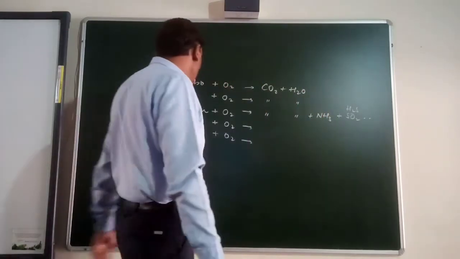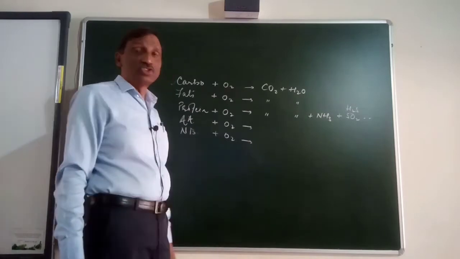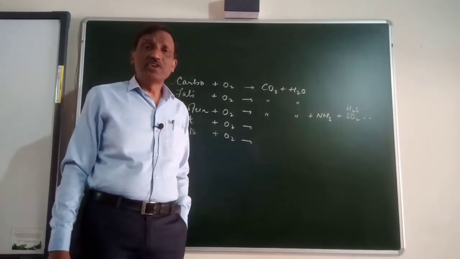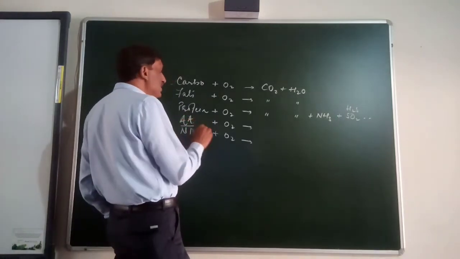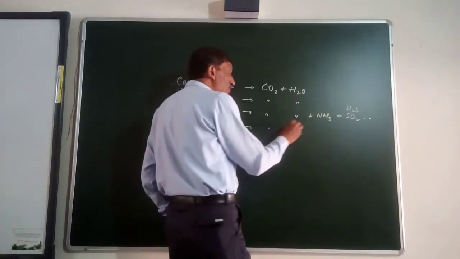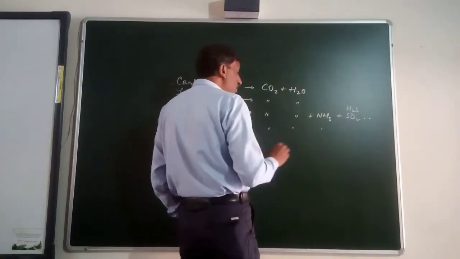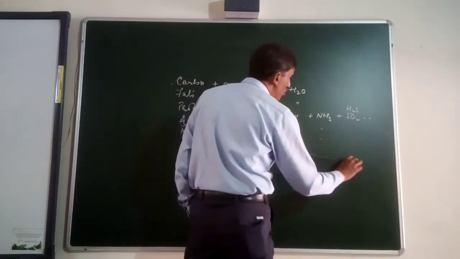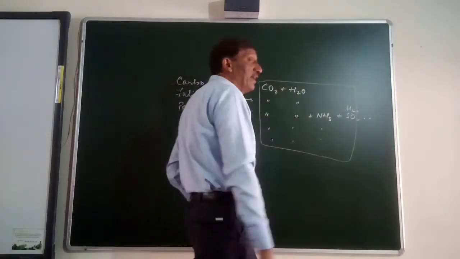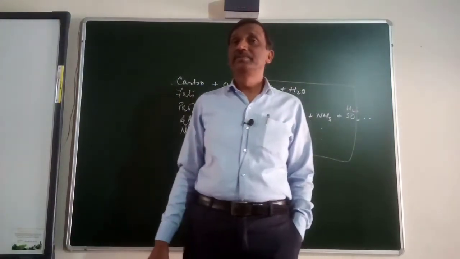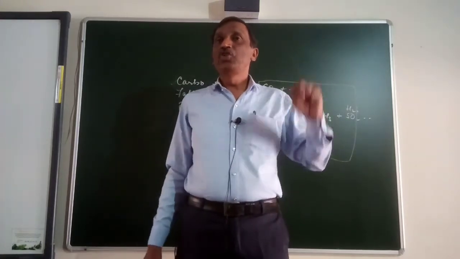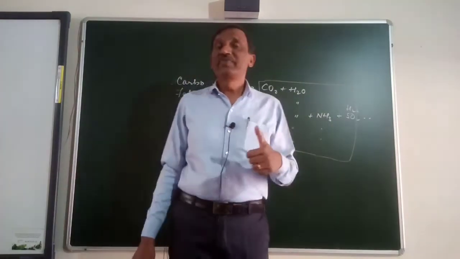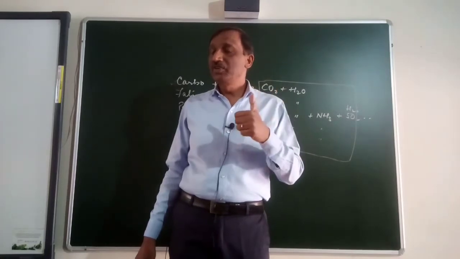And sulfur dioxide, as you know, is an inflammation-causing gas. It will also lower the pH because it will dissolve in the water, causing other types of problems. Amino acids will also produce the same products, and nitrogen bases too will produce the same product. That is why these substances should not be kept in the cell beyond the required limit. They have to be thrown out of the body as soon as possible, so that they may not affect the pH of the cell or the functioning of the cell.